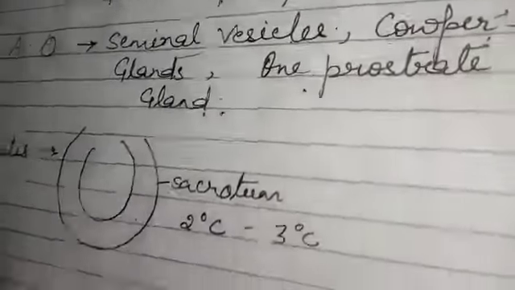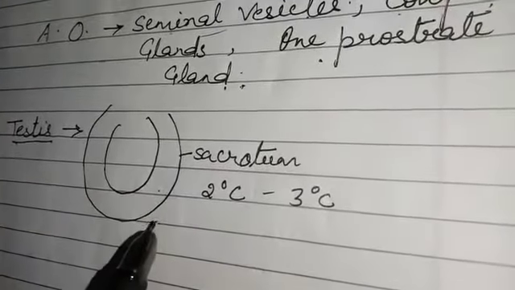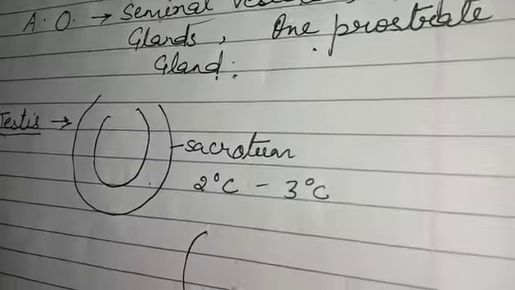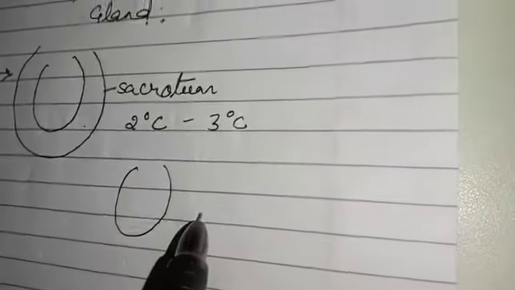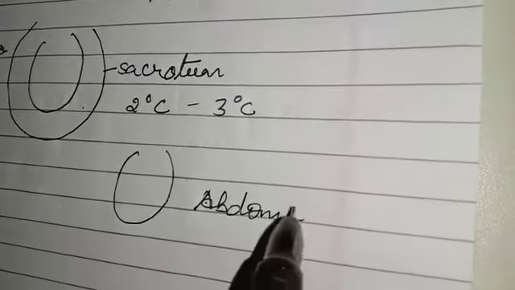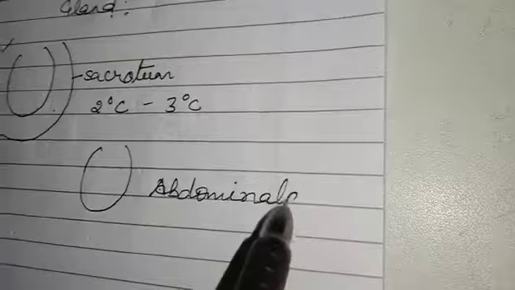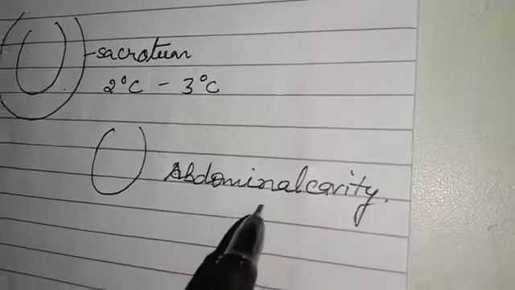Now come to number one, that is the testis. The testis is an oval shaped structure present just outside of the abdominal cavity.